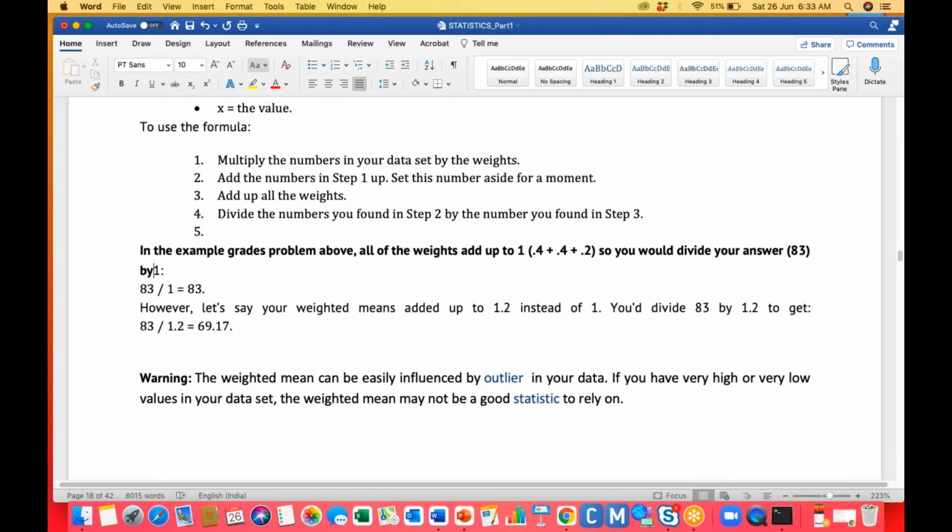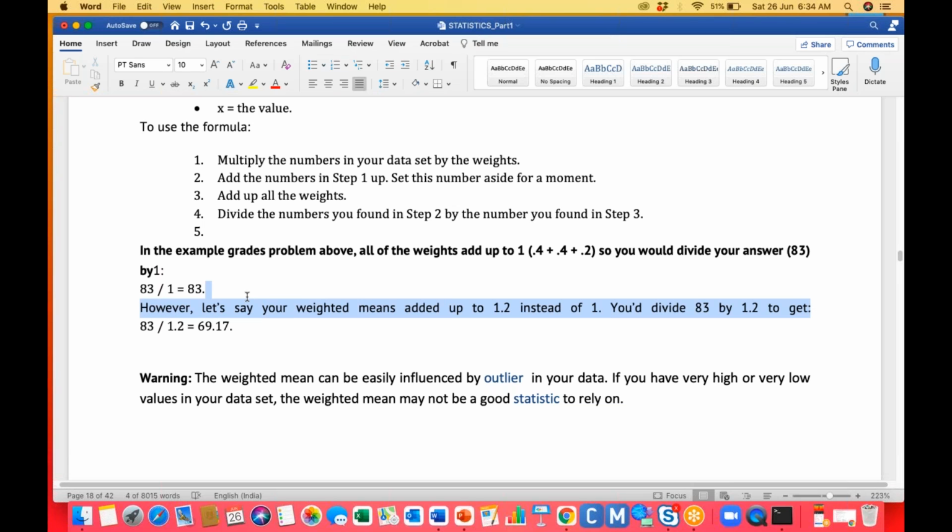Here I have the weights 0.4, 0.2 and 0.2, and the sum of the elements will be, for example, 83. Then you just need to go for 83 by 1. Okay, and for example, if the sum of weights is not 1, instead of 1, you might have 1.2.